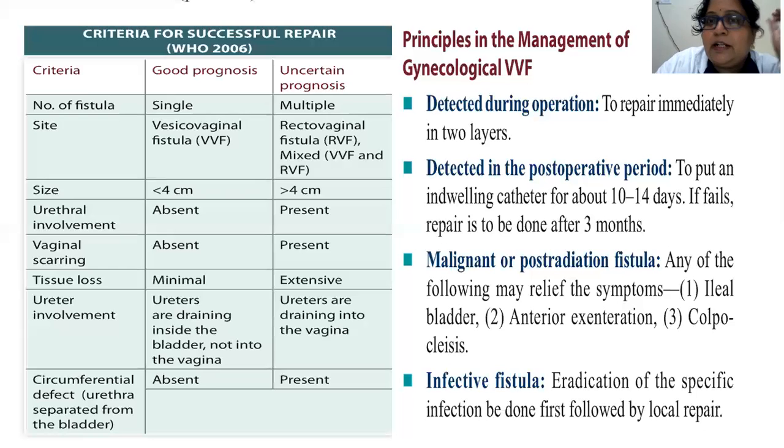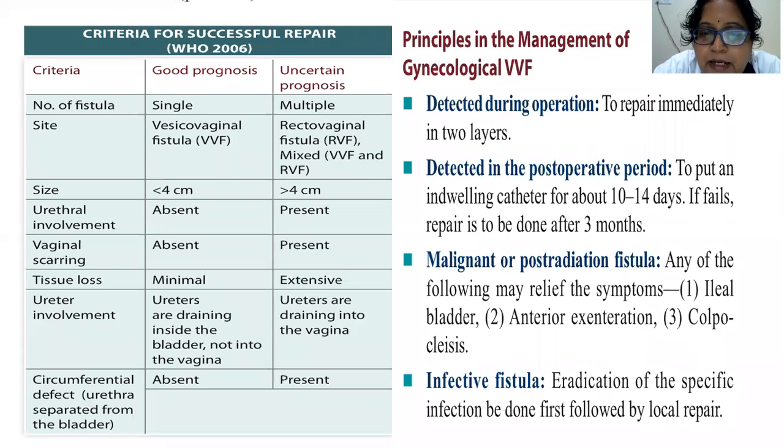So what are the other, one is the time during which gynecological VVF is repaired. If it is detected during the operation, we can repair it immediately in 2 layers. If it is detected in the post-operative period, then a catheter should be placed for 10 to 14 days and we should look for spontaneous closure of the fistula. If it is small, it will close spontaneously. Otherwise, repair can be done after 3 months.